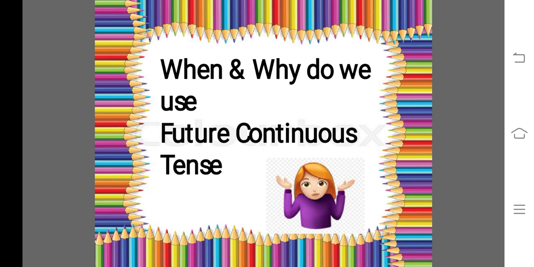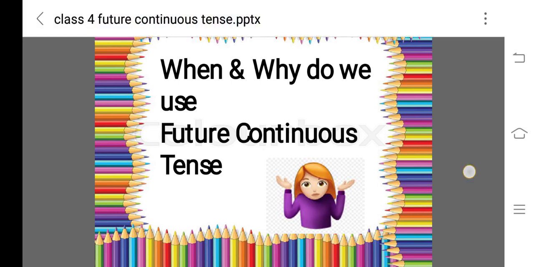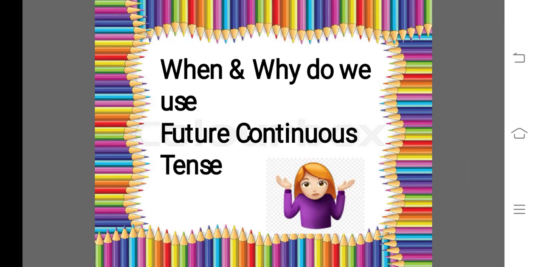Now, when and why do we use future continuous tense? हम कब और क्यों यूज़ करते हैं? As I told you, whenever we are talking about our future work, that we will be doing this thing in future. We will be having English class tomorrow at 9 o'clock. Okay, so it will be going on in future. So this is called future continuous tense.